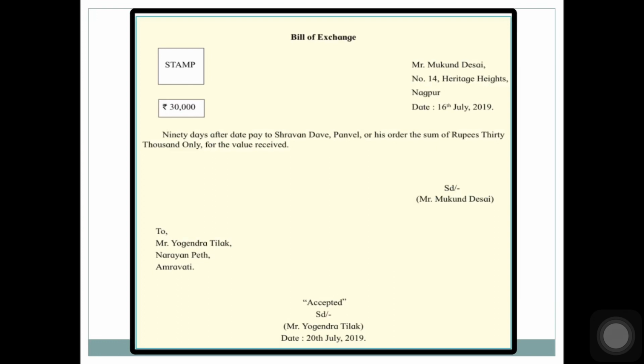See, this is how a bill of exchange will look. Stamp, amount in figures. This side, name of drawer, his address, date of bill. 90 days, that was the tenure. After date, pay to Shravan Dave, Panvel. This is the payee. Or his order, the amount of rupees 30,000 only for value received. Signature of drawer, Mukund Desai. To name and address of drawee, and accepted Yogendra. Whenever he accepts, there is a date, his accepted word should be there, signature should be there, his name should be there, and the date of acceptance.